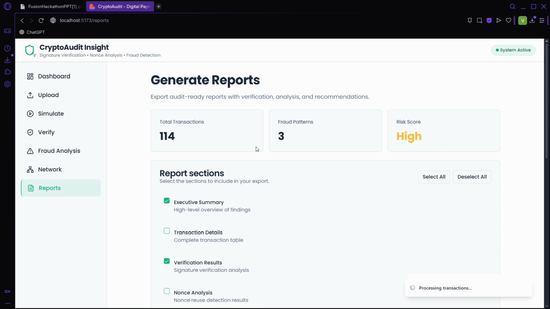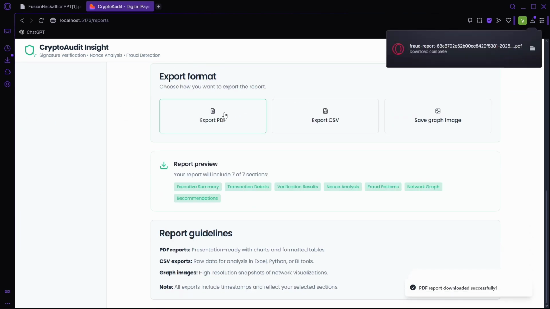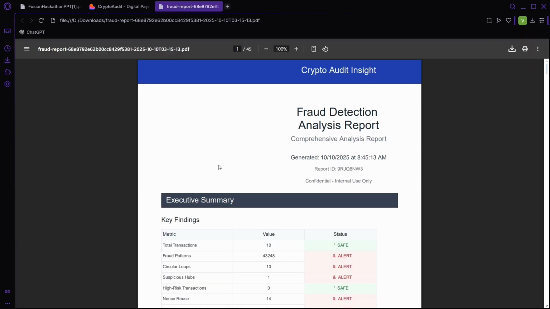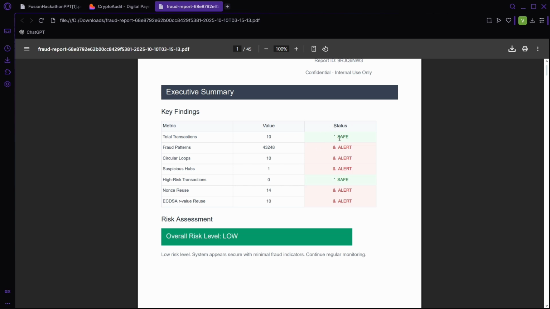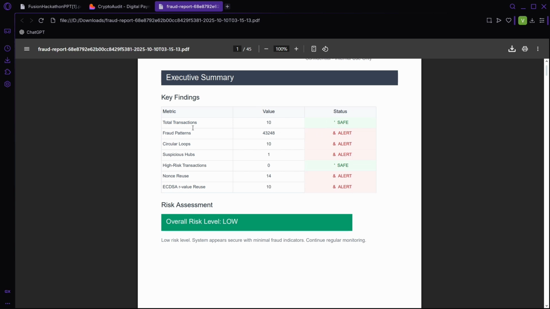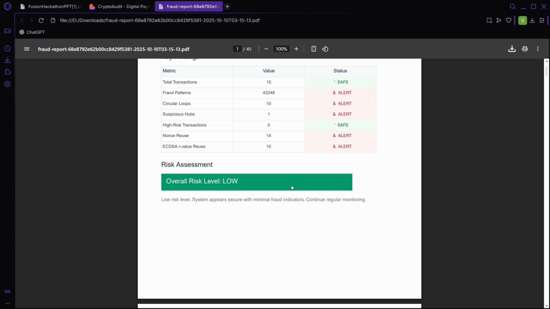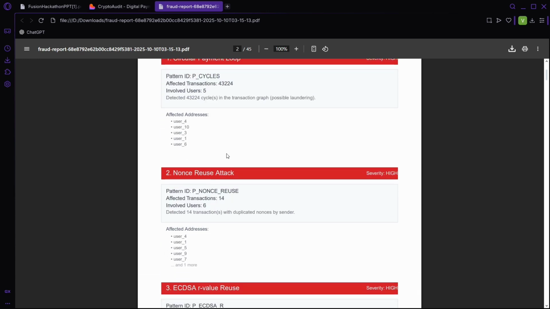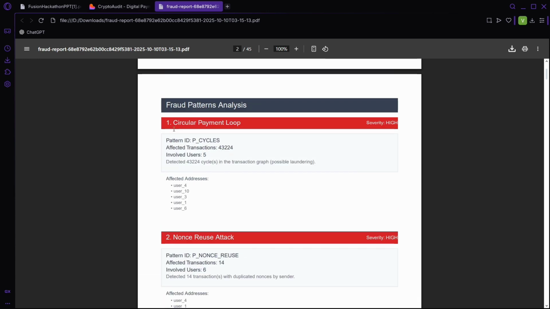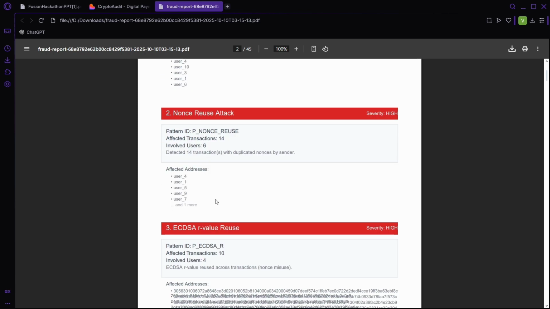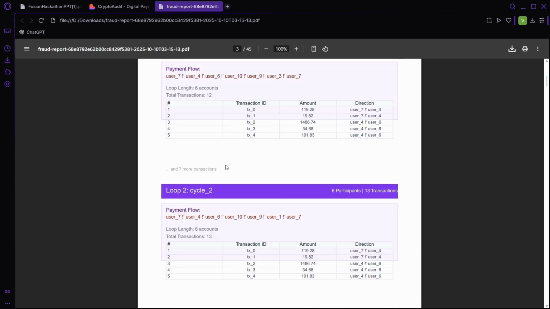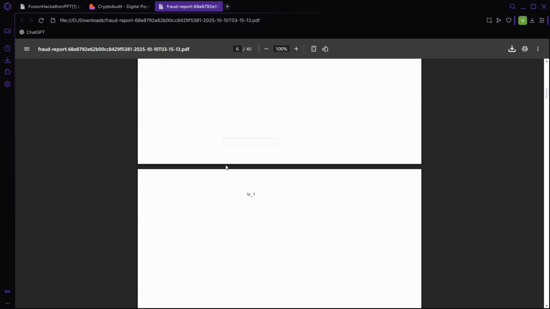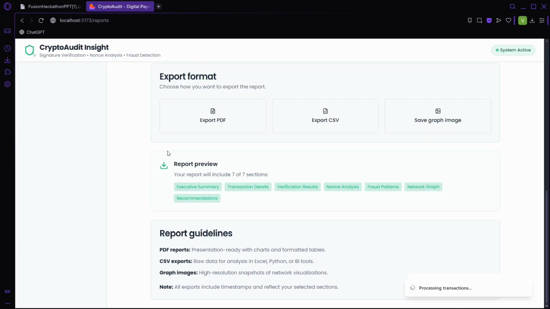And in the reports, we can download the generated report, which is an audit report of our analysis. It will tell the total transactions and whether it is safe or not, the total number of users, the fraud patterns and whether there is an alert, the circular loops, suspicious activity, overall risk levels, and it will also tell the fraud pattern analysis we have done. So this is the analysis we have done: nonce reuse attack, ECDSA R value reuse, and all of the circular payment loops analysis, cycle 1, cycle 2. It is for future analysis, so the user can see.